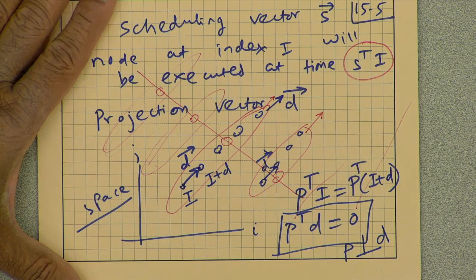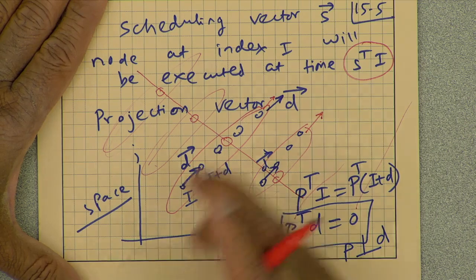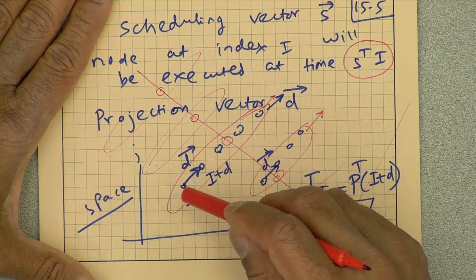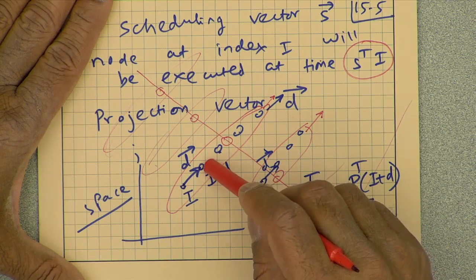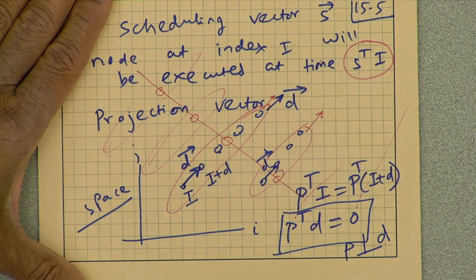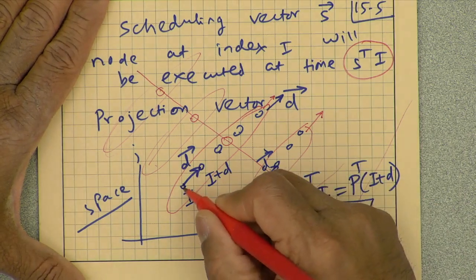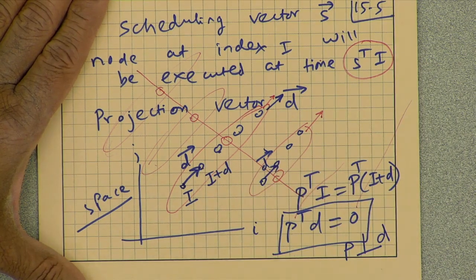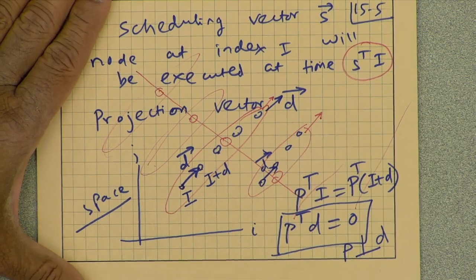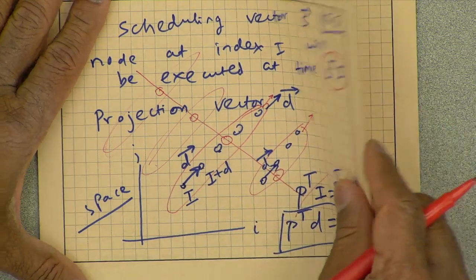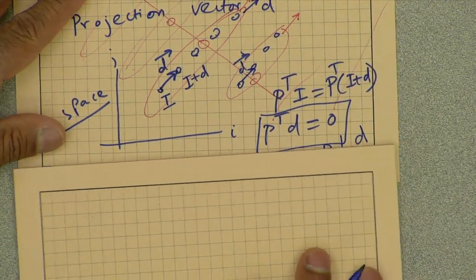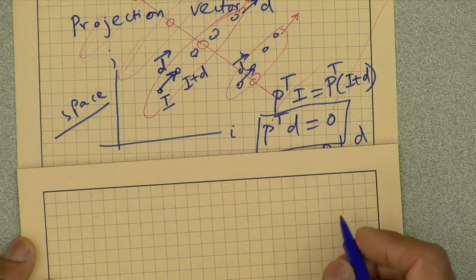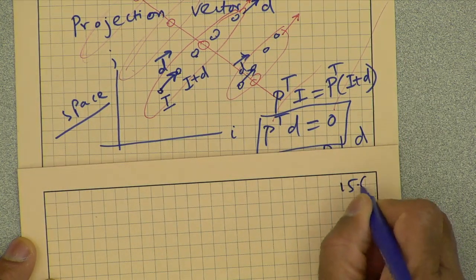However, there is no way that these two nodes can be executed by the same processing element at the same time. If this is being executed at time unit 10, can this be executed at time unit 10? No, it has to be at a different time. So the scheduling vector must satisfy another constraint.